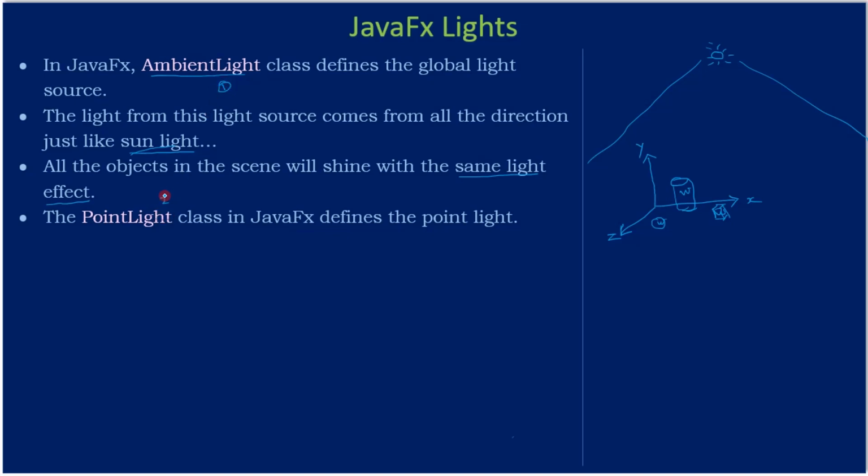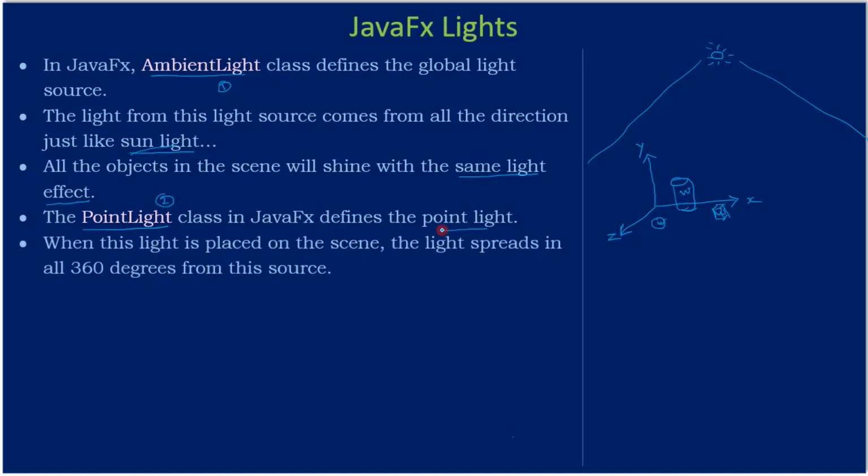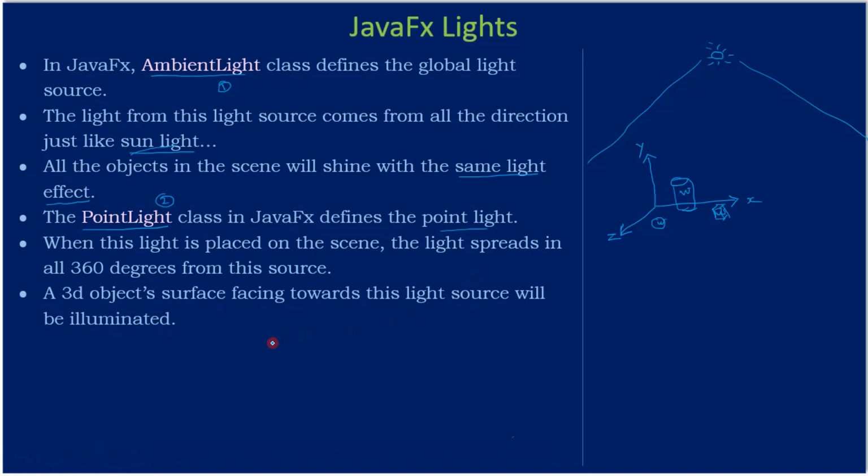The next one is point light. The PointLight class in JavaFx defines a point light. When this light is placed in the scene, the light spreads in all 360 degrees from the light source. A 3D object surface facing towards this light source will be illuminated.